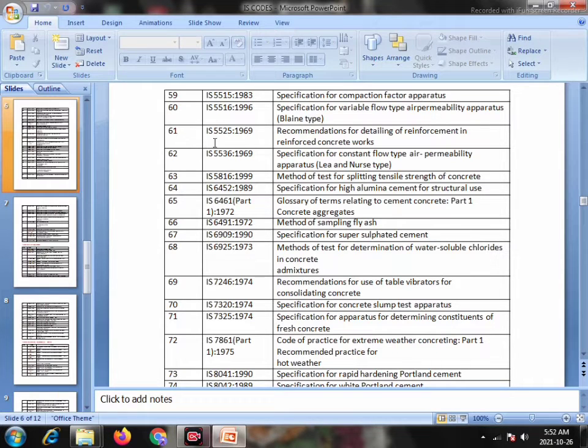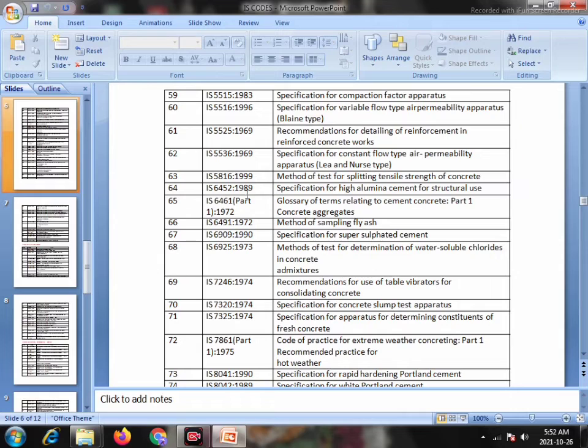61, IS 5525, 1969: Recommendation for Detailing of Reinforcement in Reinforced Concrete Works. Serial number 62, IS 5536, 1969: Specification of Constant Flow Type Air Permeability Apparatus, Lea and Nurse Type. Serial number 63, IS 5816, 1999: Method of Test for Splitting Tensile Strength of Concrete.